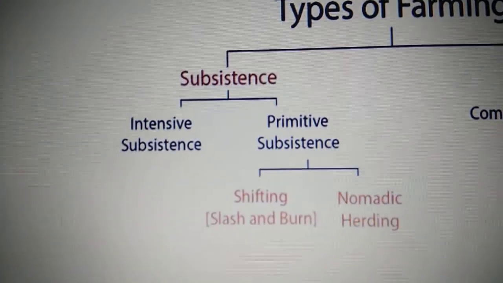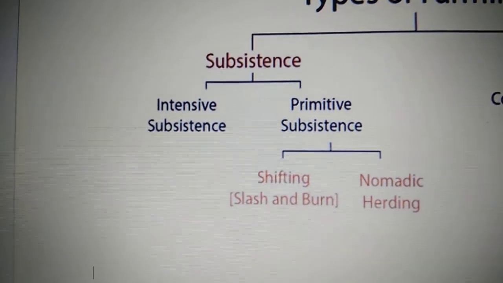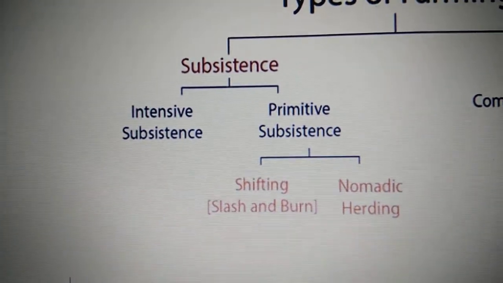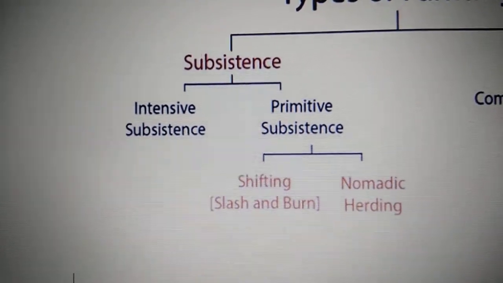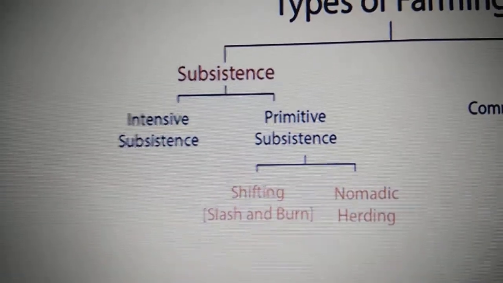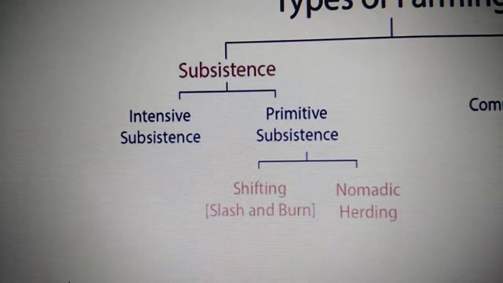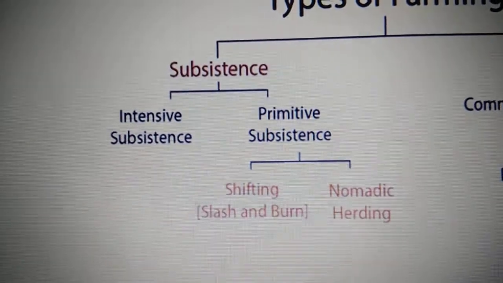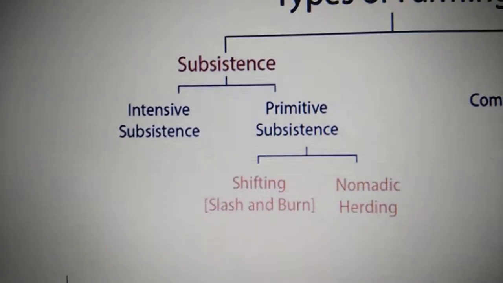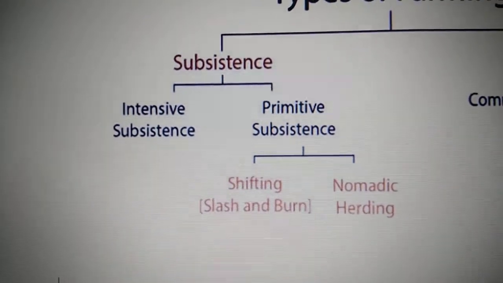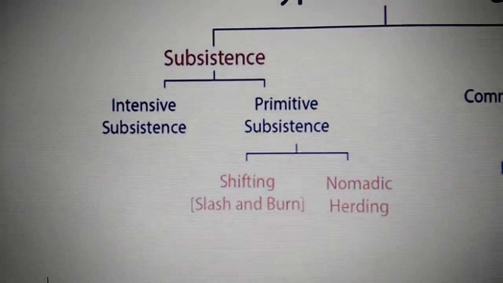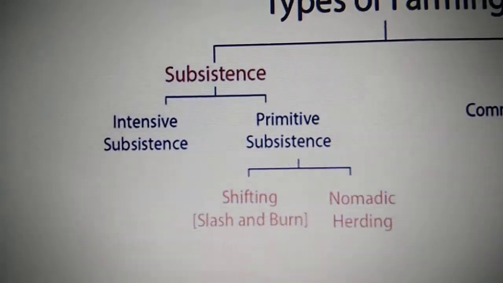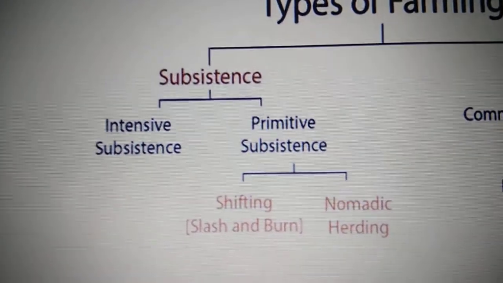Now in intensive subsistence farming, the farmer has a small piece of land and uses his household labor with simple tools. He hardly uses any machinery, and he grows about 2 to 3 crops on the same piece of land by using high yield variety seeds, organic manure, and some fertilizers. He uses most of the crops for his family. Whatever remains, he sells in the market. This is how he runs his family.